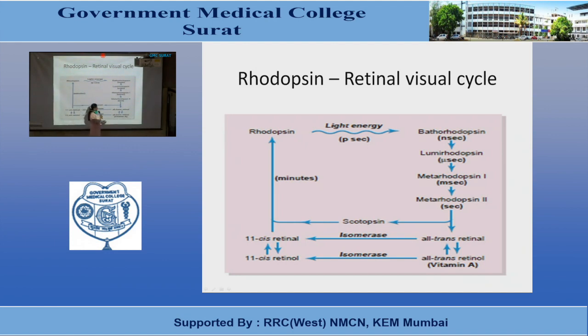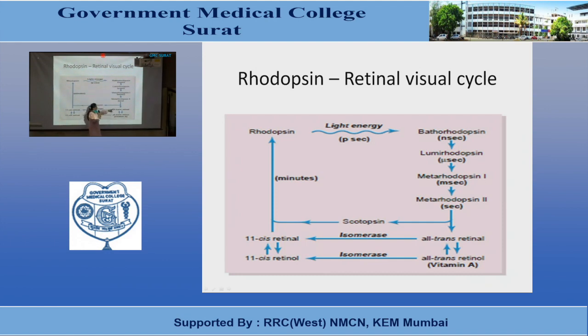Now, I have already told you that vitamin A is the precursor of photosensitive pigments. Vitamin A is present in large amount in the pigment layer of the retina, and it is also present in large amount in the cytoplasm of the rods and cones. There is an exchange of vitamin A between the pigment layer and the rods and cones, according to the requirement.